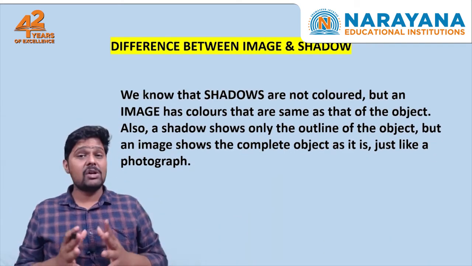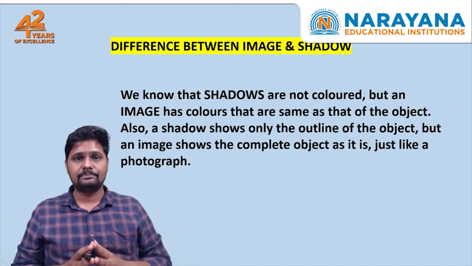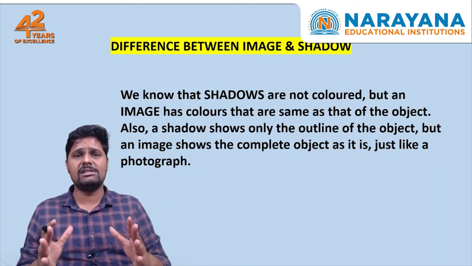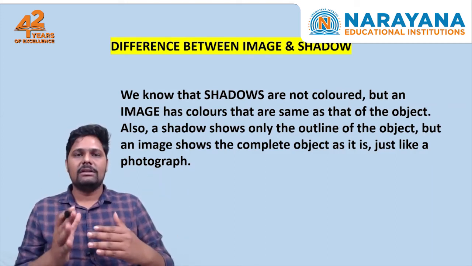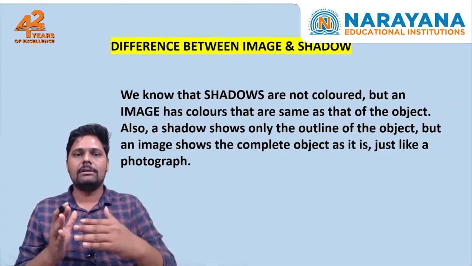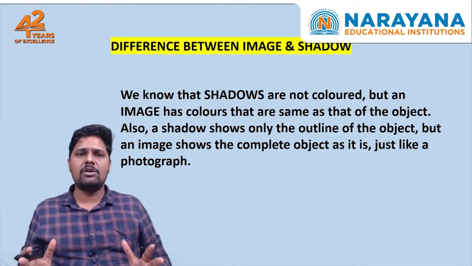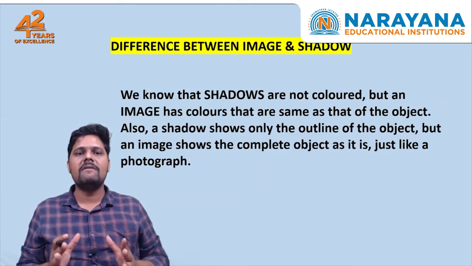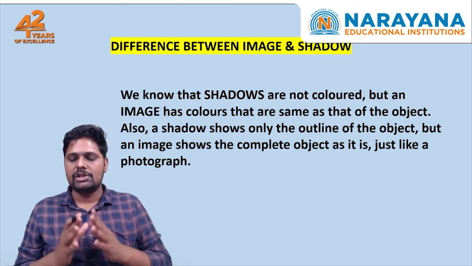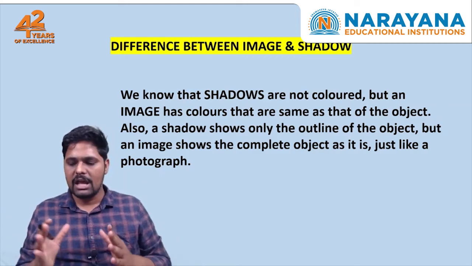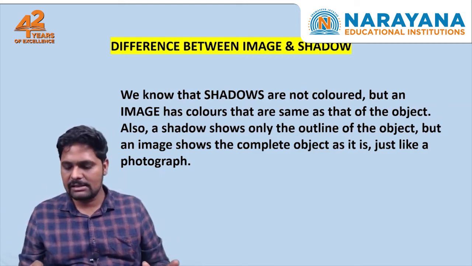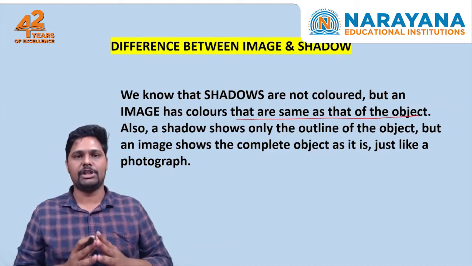We know that shadows are not colored. Clear? Shadows are always dark because where the path of the light is blocked by an object, then only we will get a shadow. Shadow means an area or region where there is no light. So shadows are not colored, whereas an image has colors that are the same as those of the object.